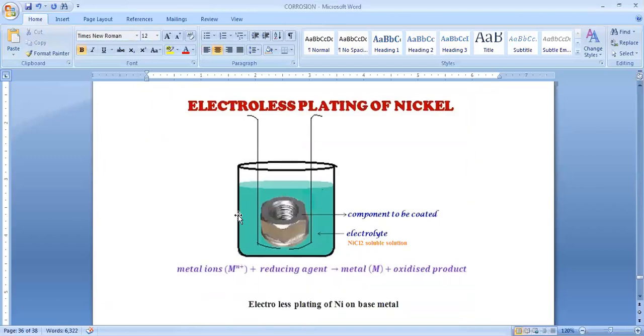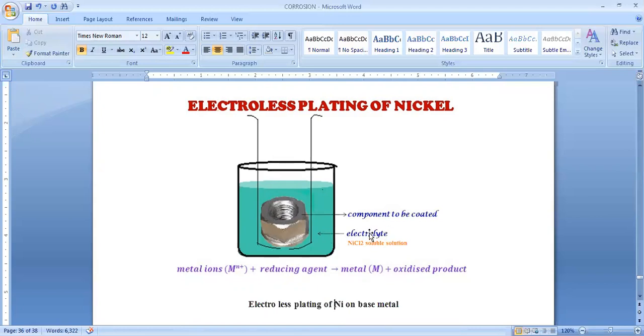And here is the process of electrolysis plating. We are taking the beaker. In this beaker, electrolytic solution, that is nickel ion solution, nickel chloride solution was taken here. And the base metal, this is the component to be coated, that is either made up of iron metal or any other metal. We are taking the object and dipping it into this nickel chloride solution. And along with that, we have to maintain the temperature of 93 degrees, and buffer solution should be added, and surface activator is added. And the next is that a complexing agent is also required.